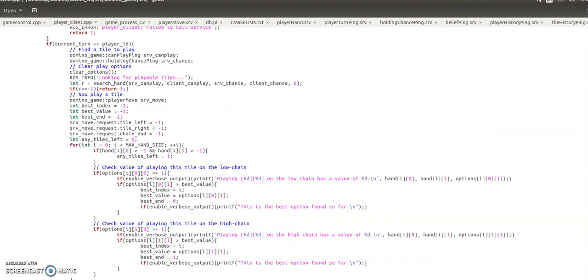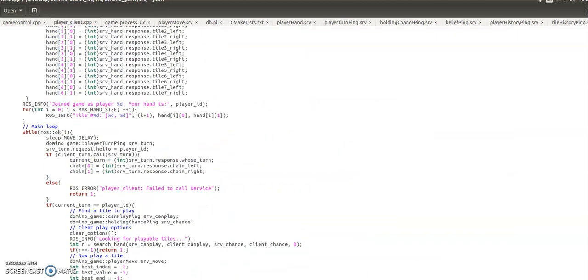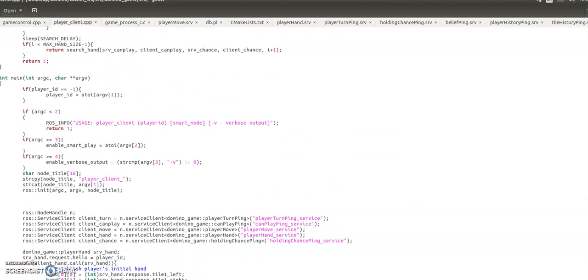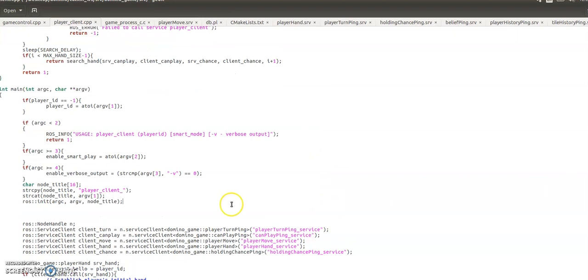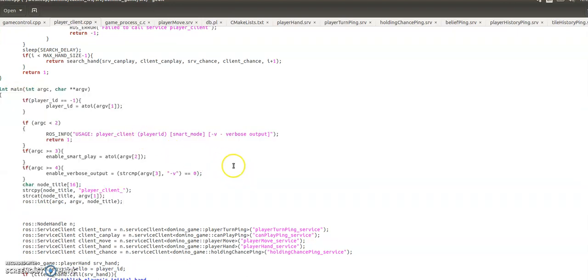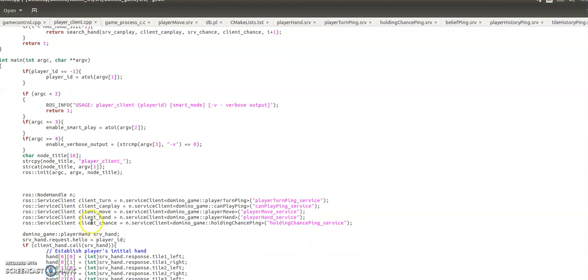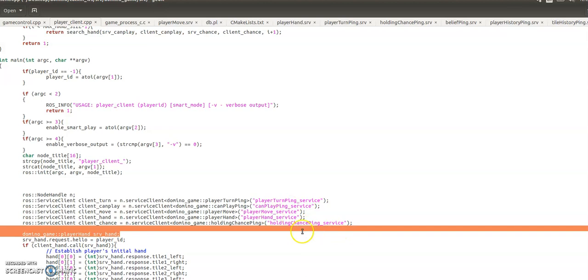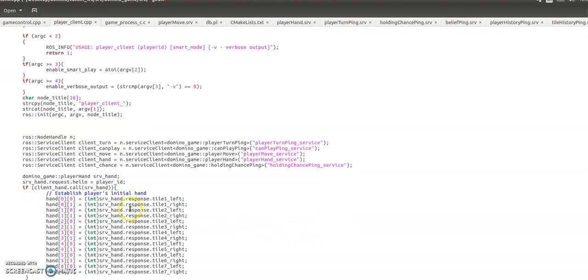So we'll start down in the int main. This is where pretty much everything happens for the player client because it's all running in a loop. So we set up our arguments here. I've just got a few options that you can do, smart mode and the verbose output. We set up the node title for the process, and then we do some clients here for all the services that we established in the server. So player turn ping, can play ping, play move, player hand, and chance holding. So we've talked about all those from the server.